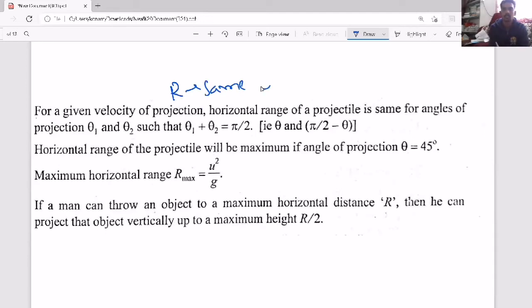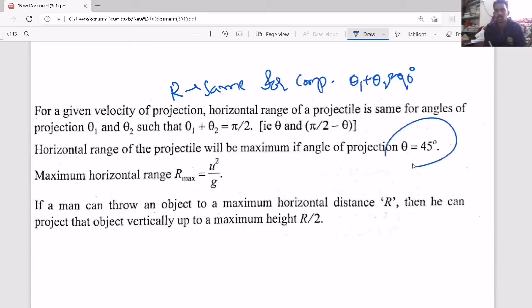So R is the same for what angles? Complementary angles. That means the sum of both angles should be equal to how much? 90 degrees. And the range will become maximum at a particular angle of projection, that is theta equal to 45. So the maximum range will become u square by g.